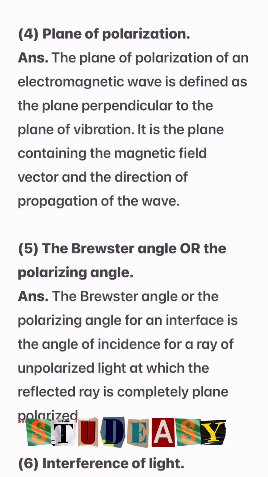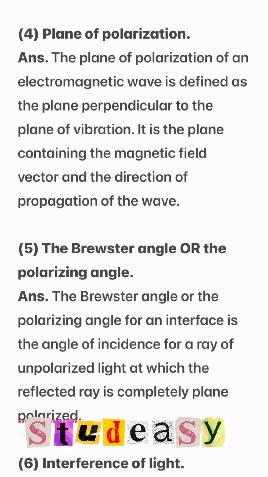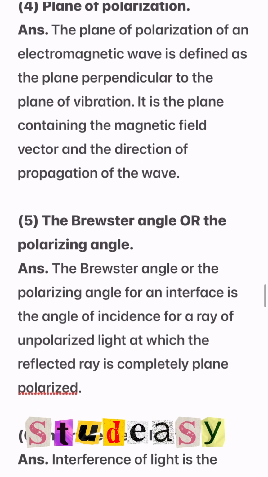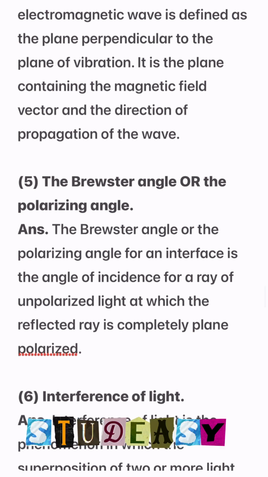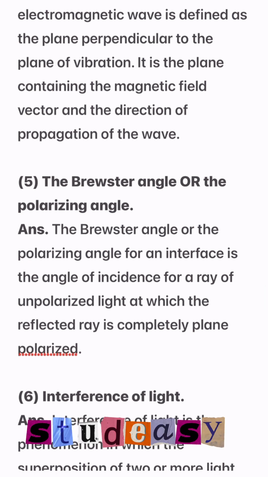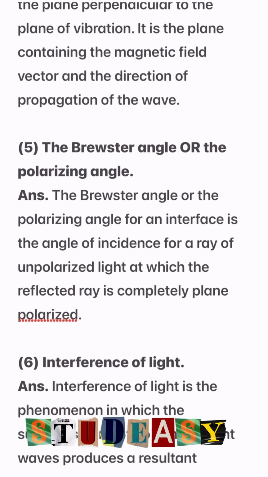Number 5, the Brewster angle or the polarizing angle. The Brewster angle or the polarizing angle for an interface is the angle of incidence for a ray of unpolarized light at which the reflected ray is completely plane polarized.